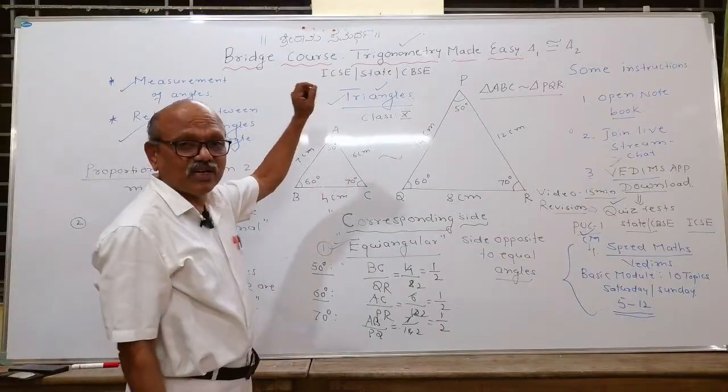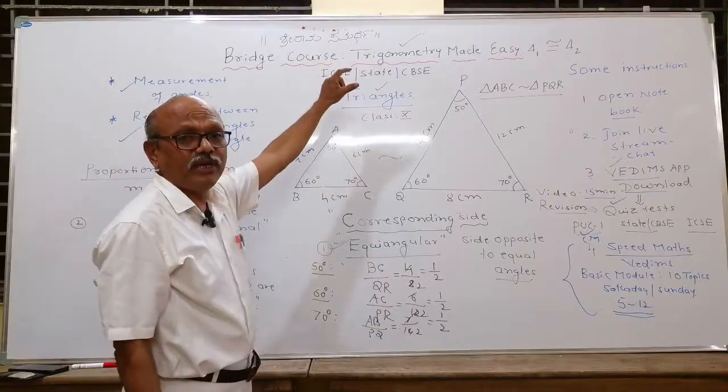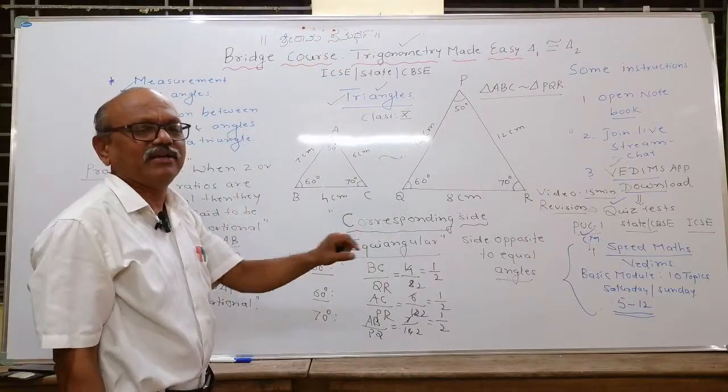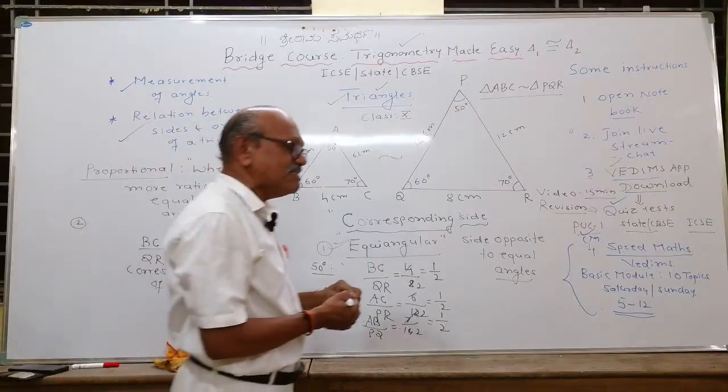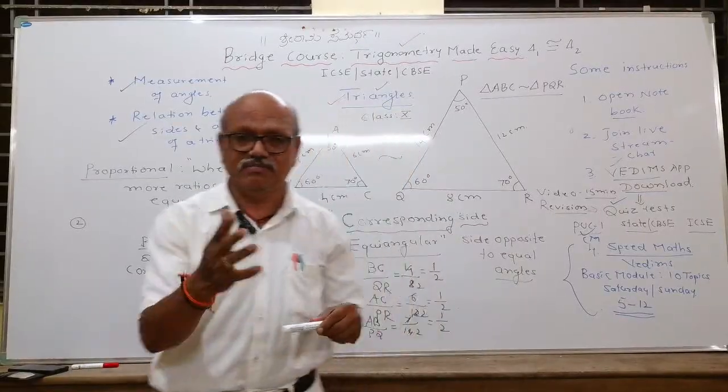Engineers, surveyors, and pilots make use of trigonometry, and trigonometry was first discovered in India. Our ancient Indians created this, and later modern mathematicians developed it.